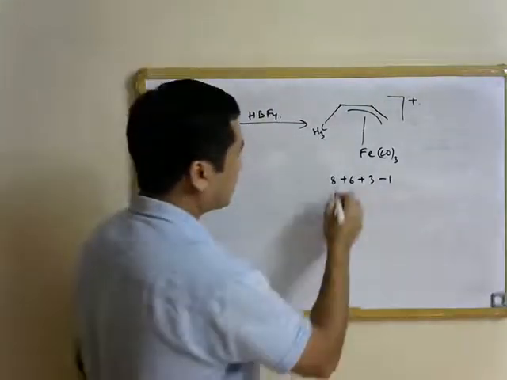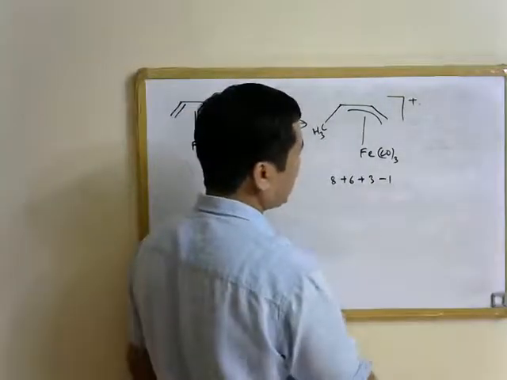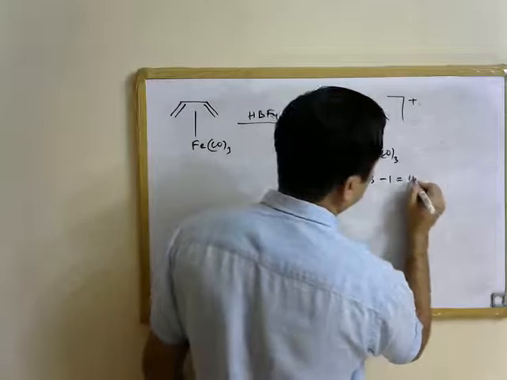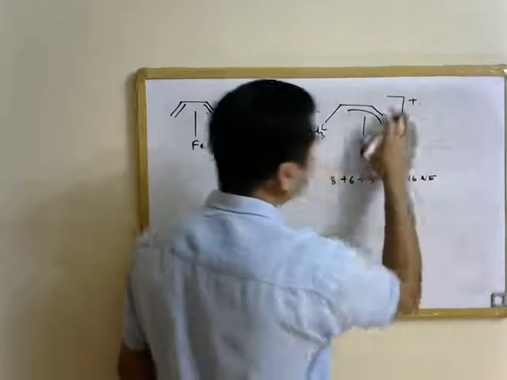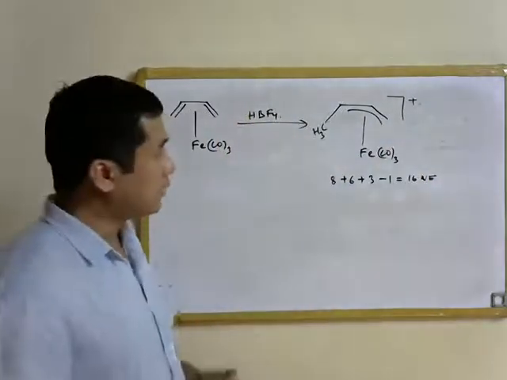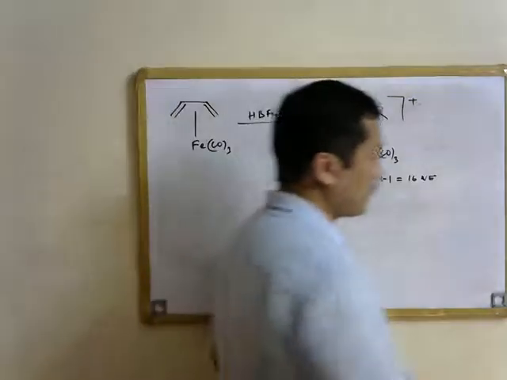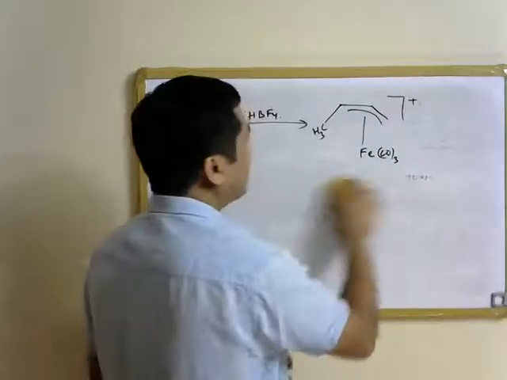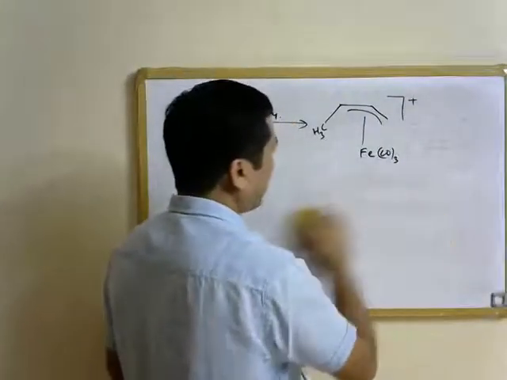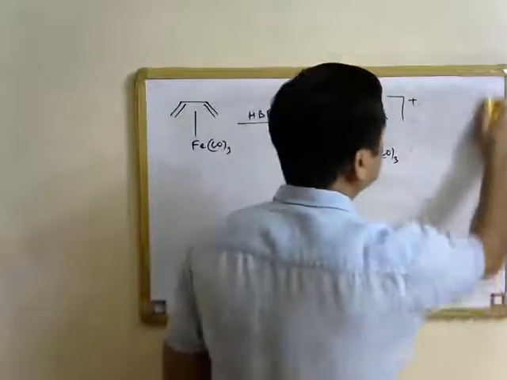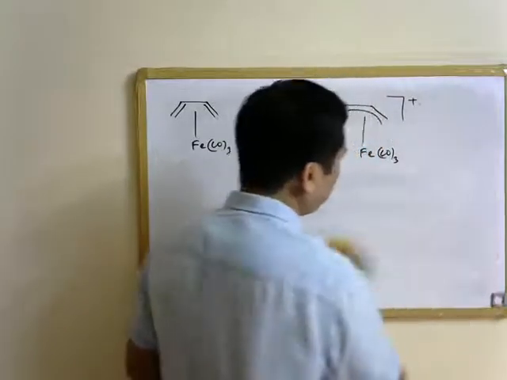So that will give us 8 plus 6, 14, plus 3, 17, minus 1 equals 16 valence electrons. So this species is unstable, and that is why one needs another 2 electron donor to get a stable product.